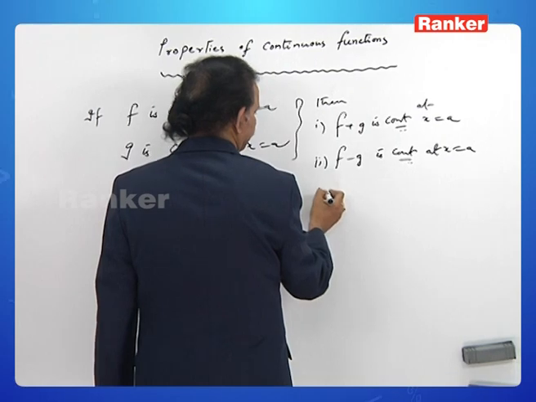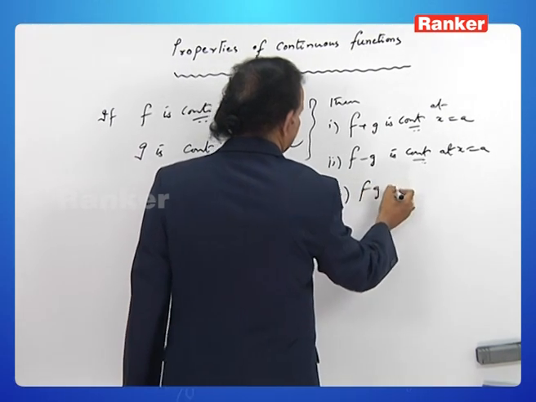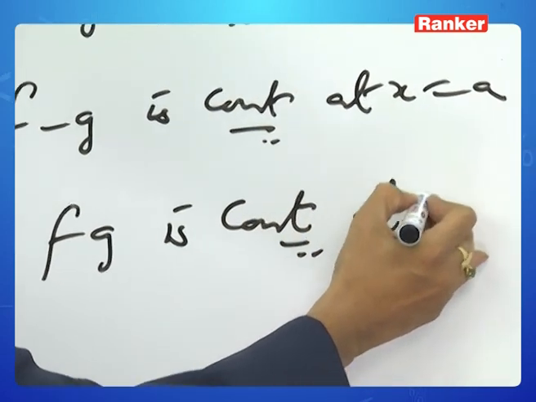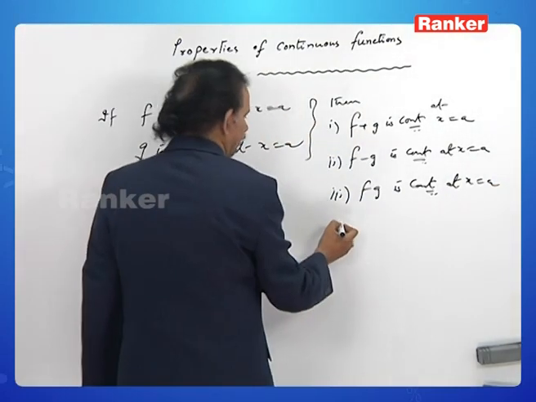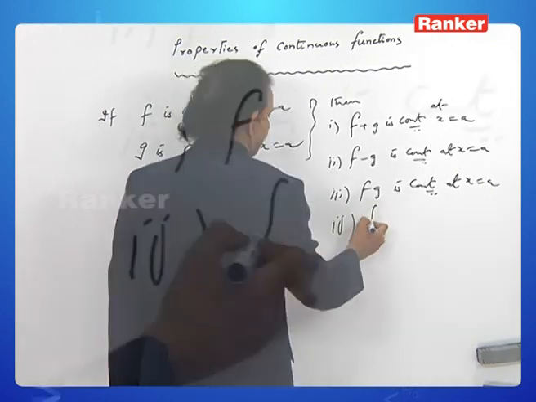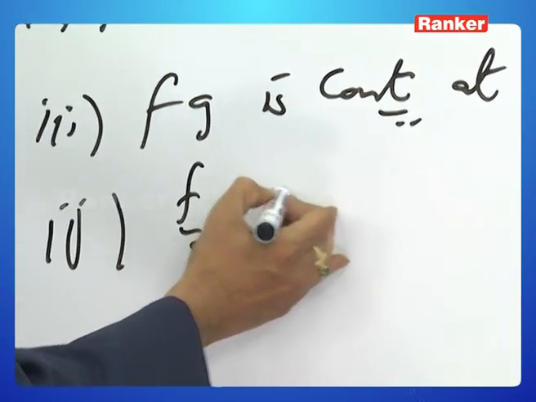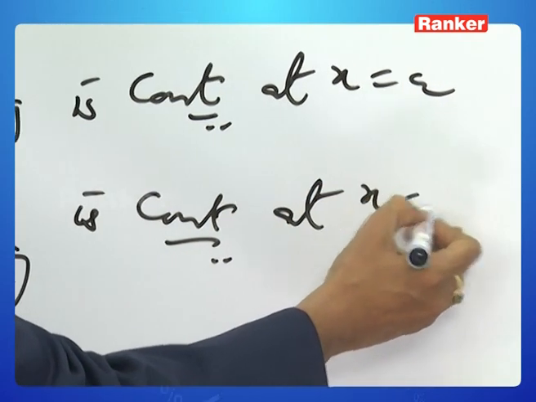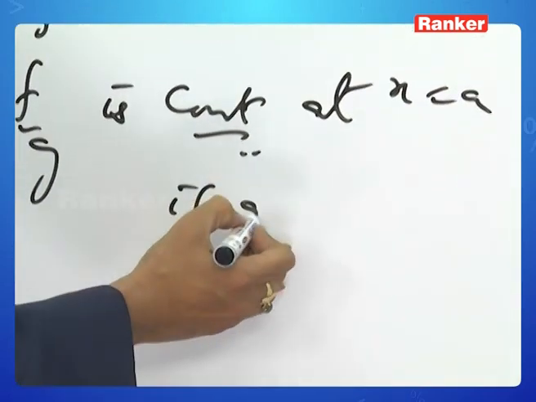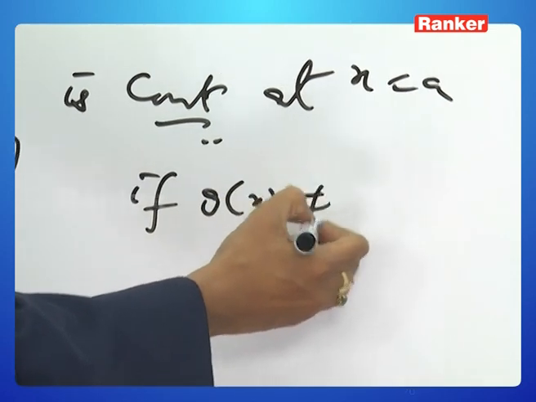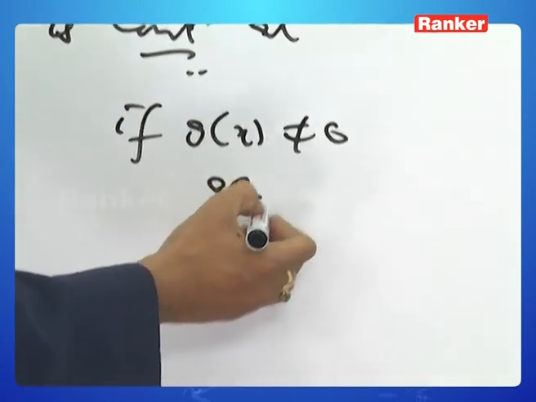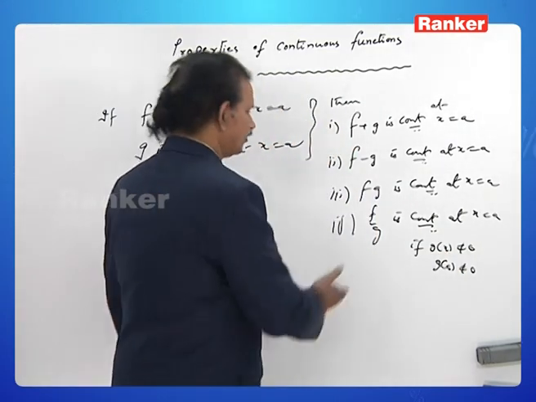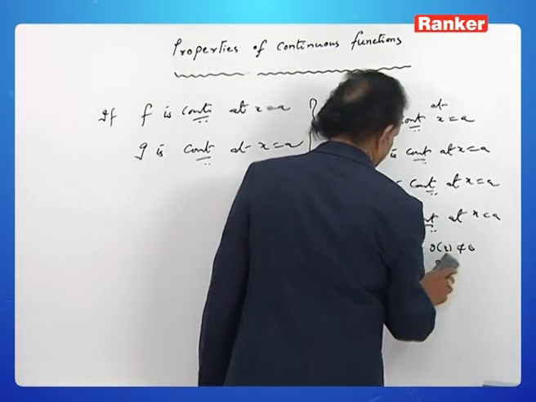Number 3, fg is continuous at x equal to a. Number 4, f by g is continuous at x equal to a, provided g of x is not equal to 0, or g of a is not equal to 0. It is enough to say one thing: g of x not equal to 0. It's enough.